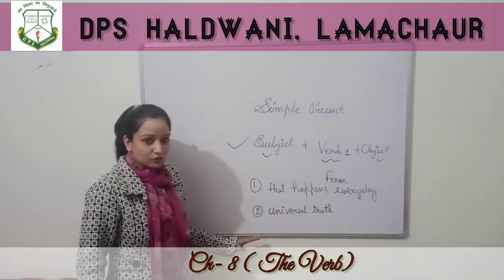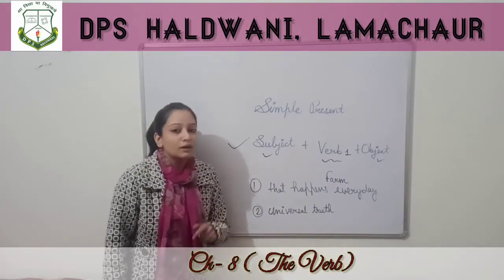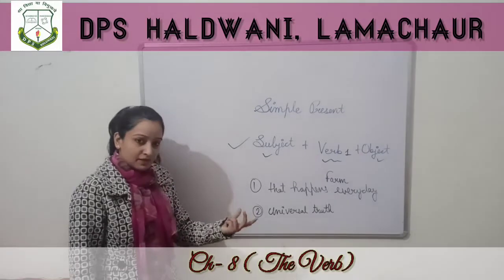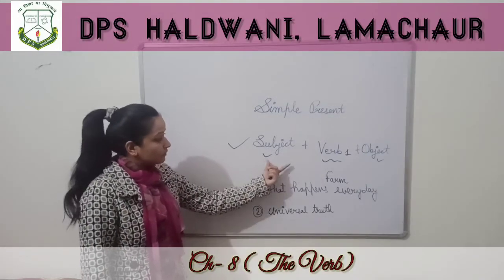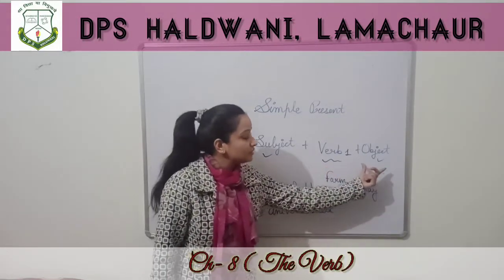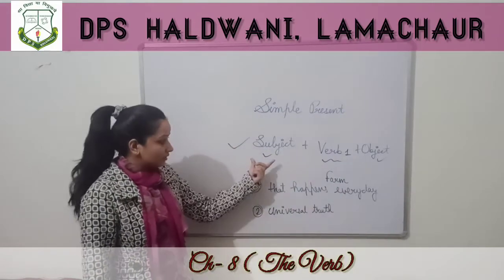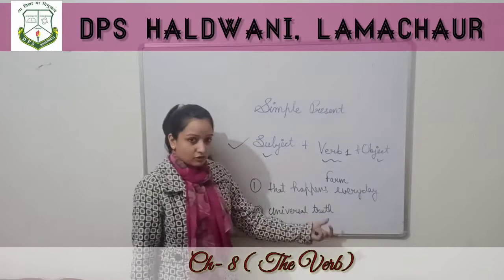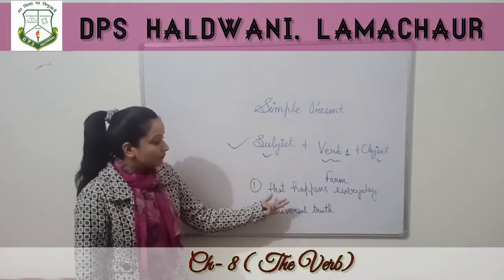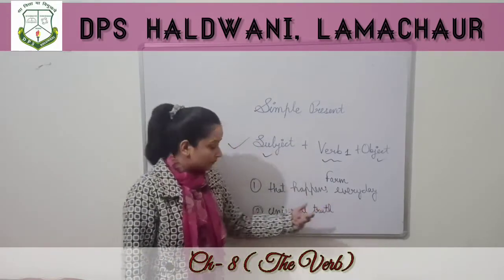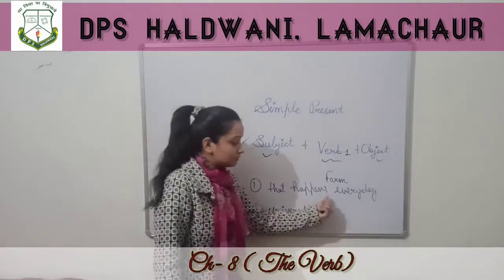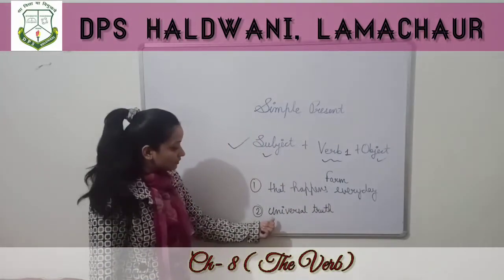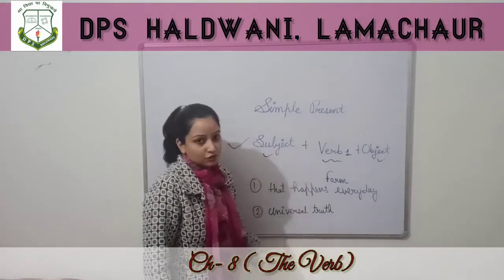For these situations we use simple present tense, and in simple present tense we make sentences like this: subject plus verb first form plus object. There are few changes also that we will discuss later. That happens every day for two situations, and the second is for the universal truth.